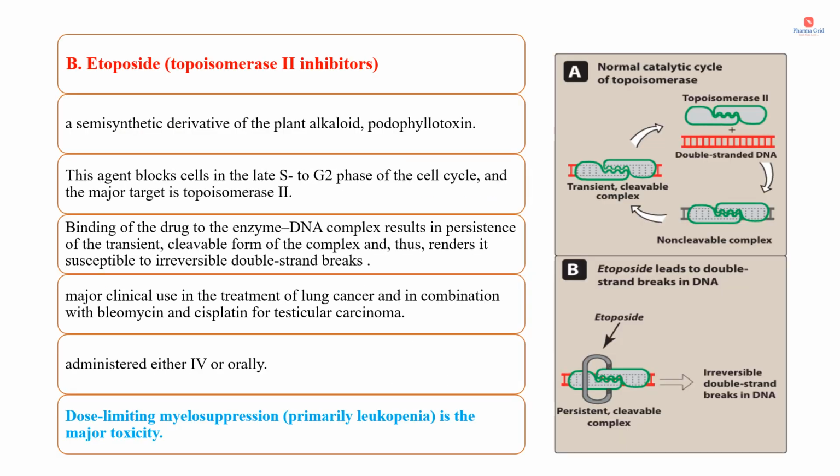Next, we will see about etoposide, which is a topoisomerase 2 inhibitor. It is a semi-synthetic derivative of the plant alkaloid podophyllotoxin. This agent blocks cells in the late S to G2 phase of the cell cycle, and the major target is topoisomerase 2. So binding of the drug to the enzyme-DNA complex results in persistence of the transient cleavable form of the complex and thus renders it susceptible to irreversible double strand breaks. Here you can see the normal catalytic cycle of the topoisomerase, and what these drugs will do. Etoposide leads to the formation of irreversible double strand breaks in the DNA.